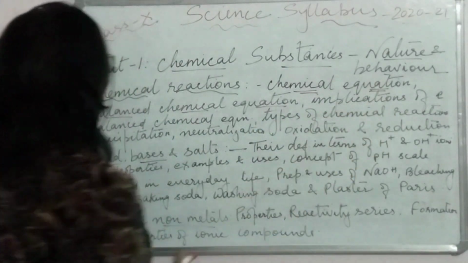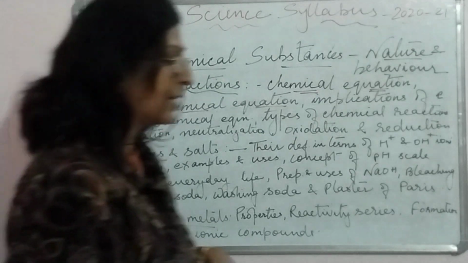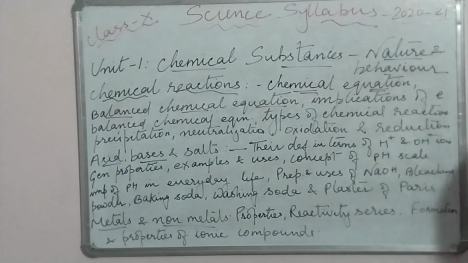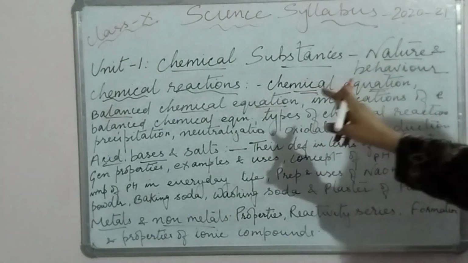Types of chemical reactions, in that you have the different types, you can just see it. The different types of chemical reactions are combination, decomposition, displacement, double displacement. You can open your science book and put ticks over there. And then comes precipitation, and you can always see neutralization, oxidation and reduction. So that comes in chemical reactions.